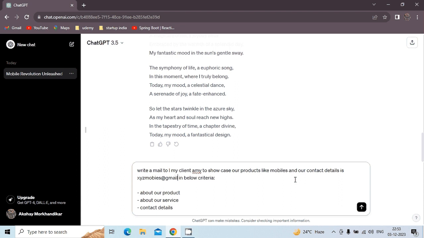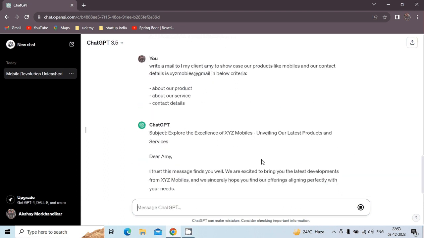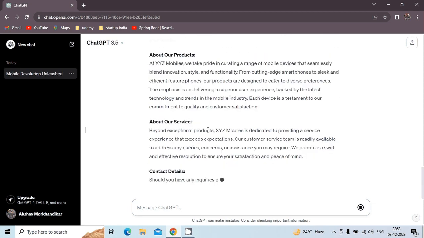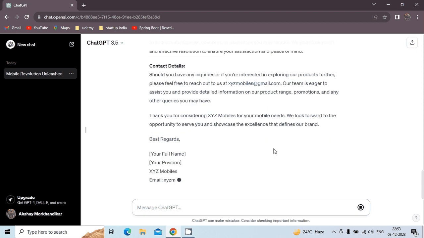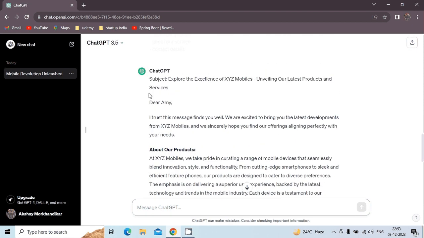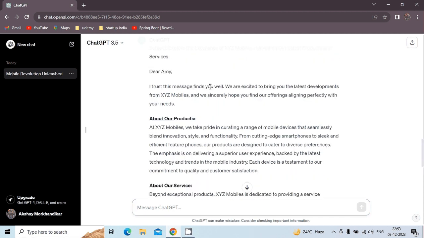Now you can see it is writing the mail to our client. You can see how it has composed the mail in a very fast manner. Subject: Explore the excellence of XYZ Mobiles, unveiling our latest products and services. Dear Amy, I trust this message finds you well. We are excited to bring you the latest developments from XYZ Mobile, and we sincerely hope you find our offering aligned perfectly with your needs.